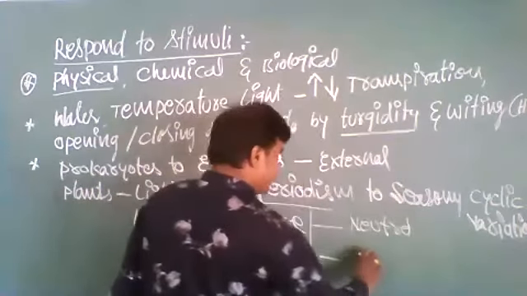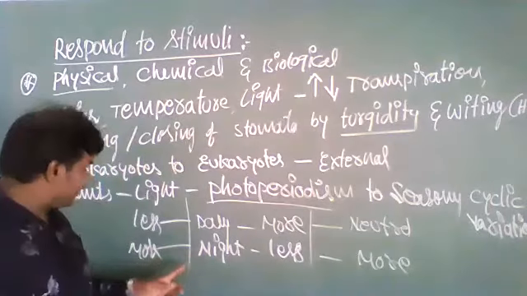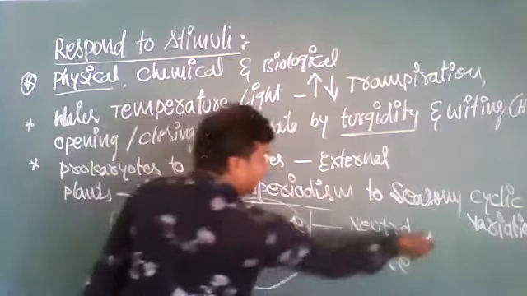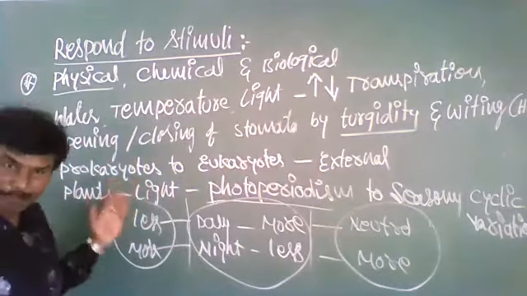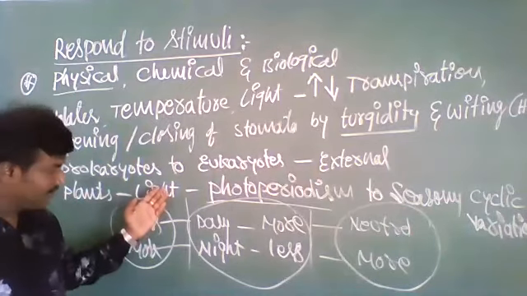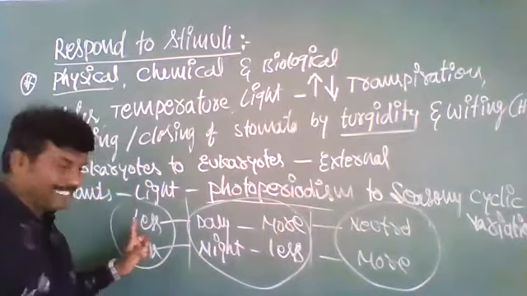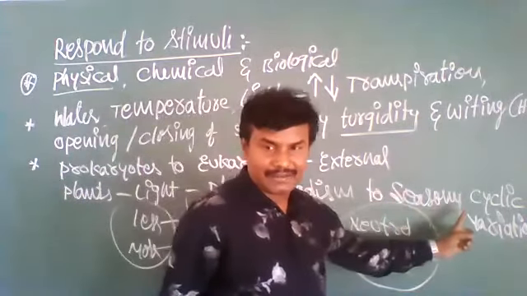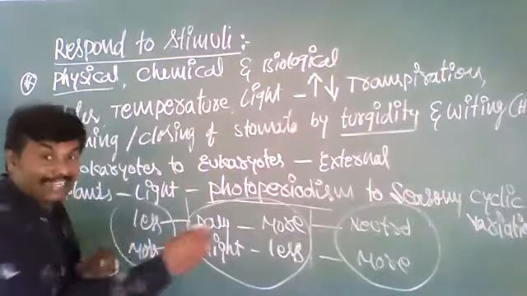So plants respond to light by photoperiodism across the seasons, showing cyclic variations.